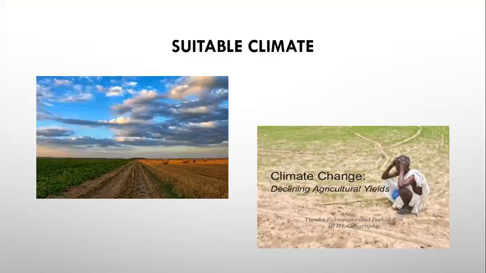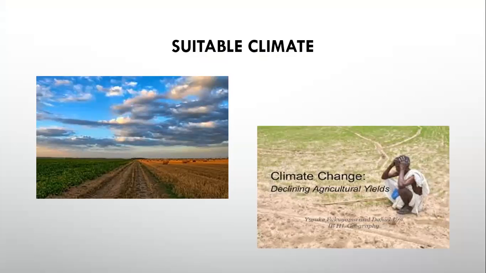A suitable climate is also necessary for growing the crops, because it determines the region, time, and type of crop that can be grown in a place. For example, wheat requires a warm, dry climate. If we take the wheat to grow at the north pole, what will happen?